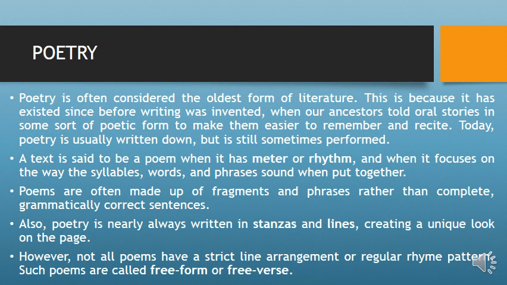Also, poetry is nearly always written in stanzas and lines, creating a unique look on the page. That is, in poetry we have what are called stanzas and lines, and that makes it different from prose and drama. However, not all poems have a strict line arrangement or regular rhyme pattern. Such poems are called free form or free verse. That is, verse or poems that are not arranged in a certain pattern are called free verse.